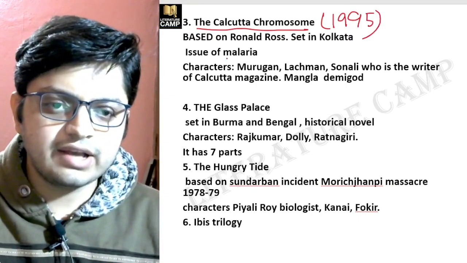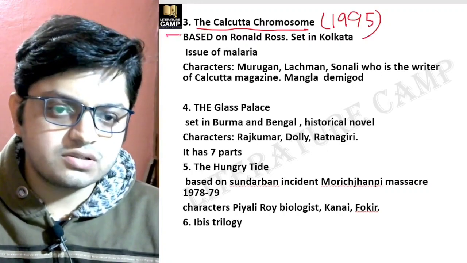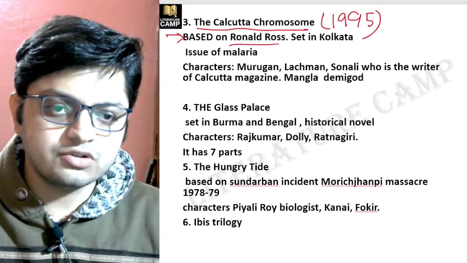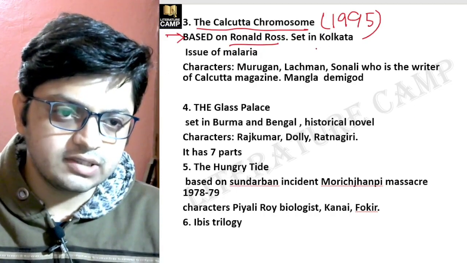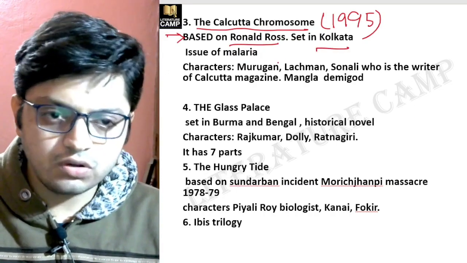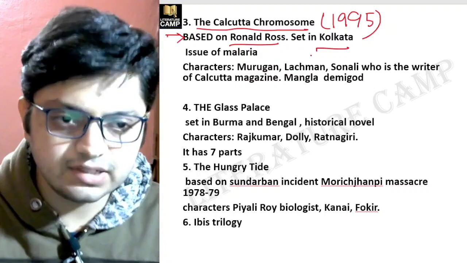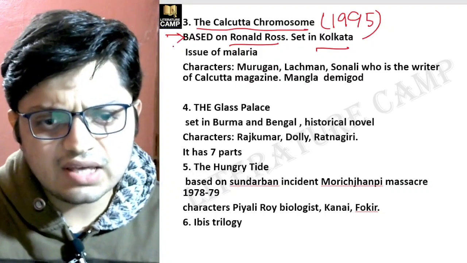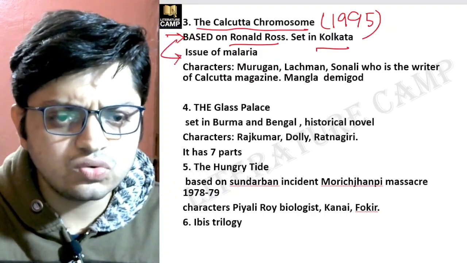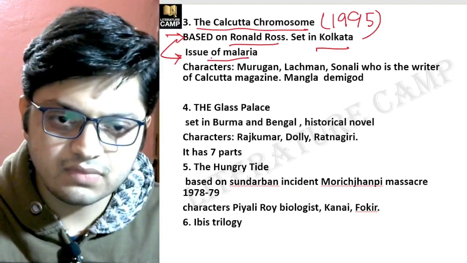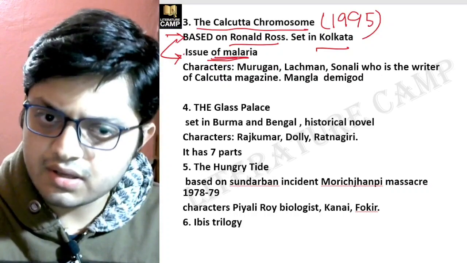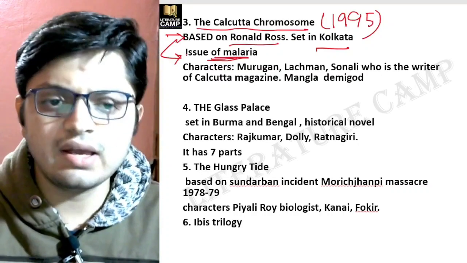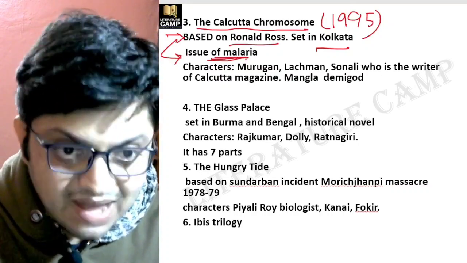It is actually based on Ronald Ross, set in Kolkata. Based on Ronald Ross, set in Kolkata, and it is about the issue of malaria. So this novel is about the issue of malaria.